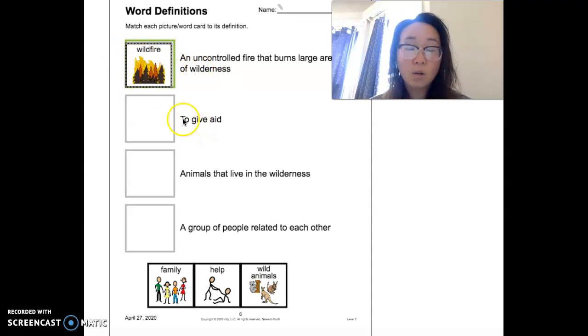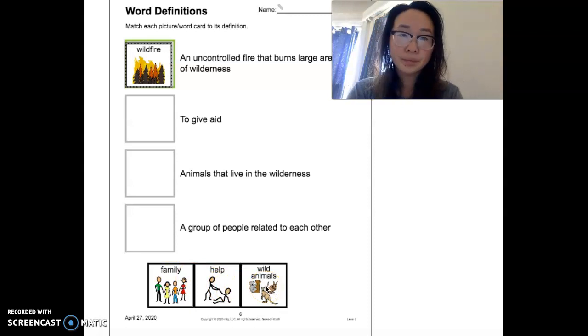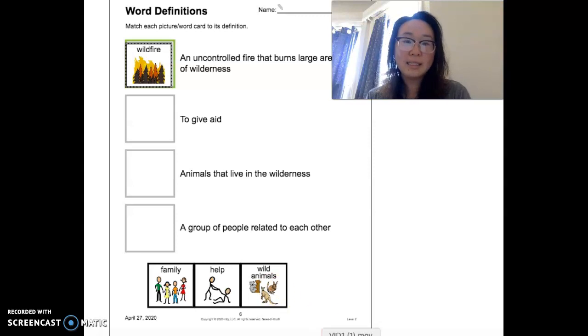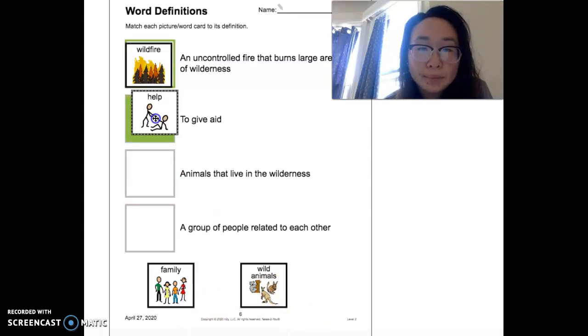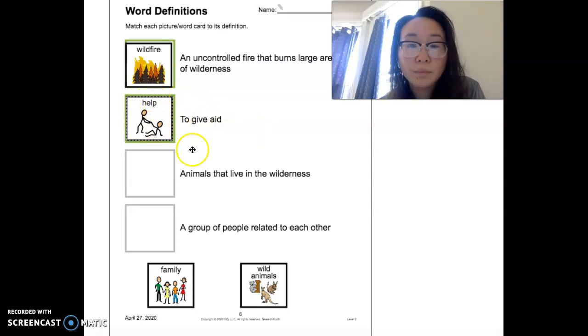Number two, the second one says to give aid. Aid means to support someone, to help someone, wink, wink. Is it family, help, or wild animals? The answer is help. To give aid is to help someone.